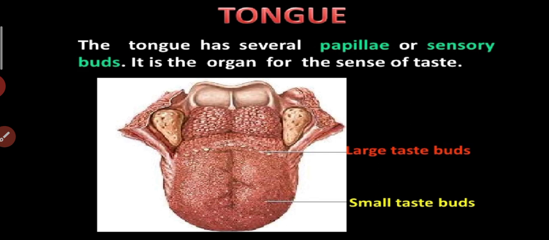The tongue has several papillae or sensory buds. It is the organ for the sense of taste. There are two types: you can see large taste buds at the back side of the tongue, and small taste buds in the front of the tongue.